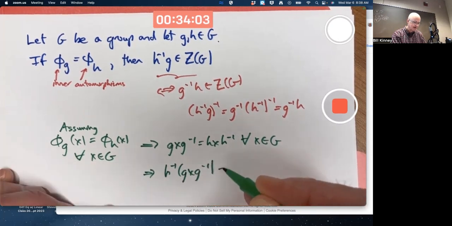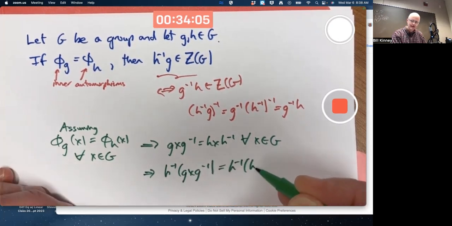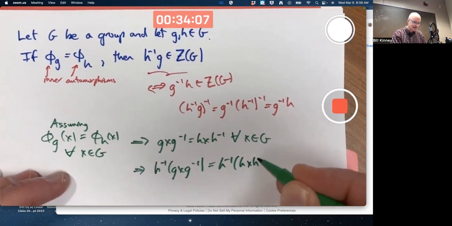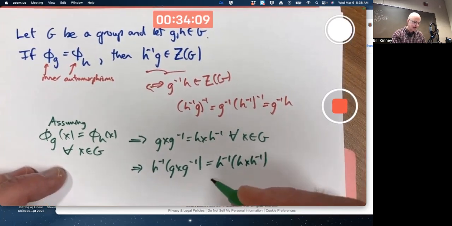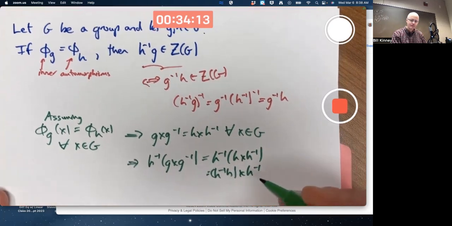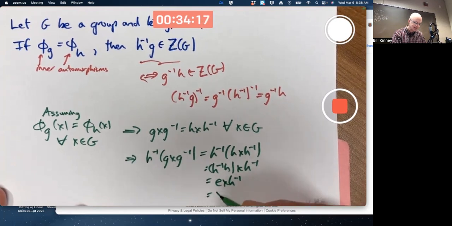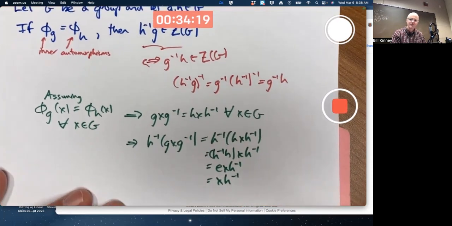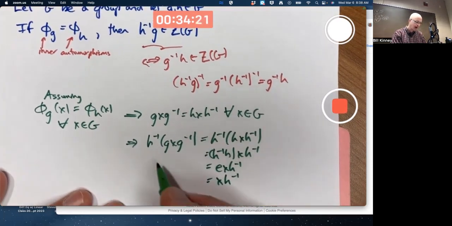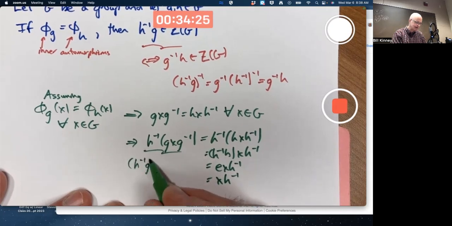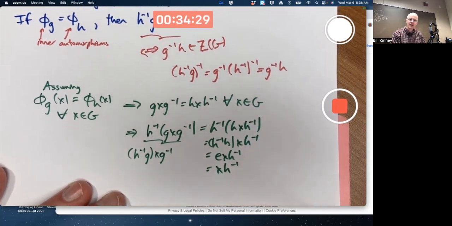If I do it to one side, I've got to do it to the other side. And I see something happy. I see an h inverse and an h next to each other. So that becomes this, which simplifies to this. And if I want to, maybe for emphasis, I could rearrange the parentheses like this.